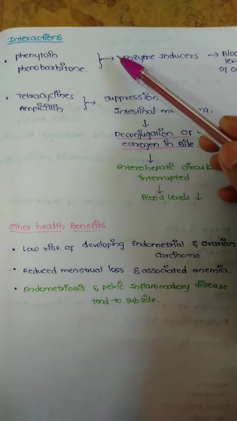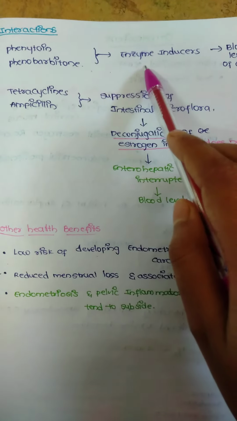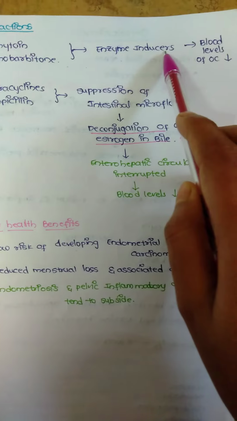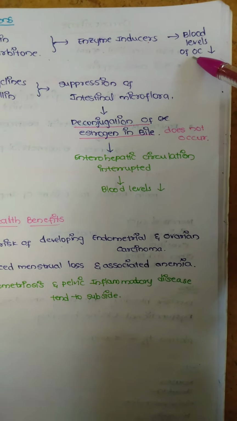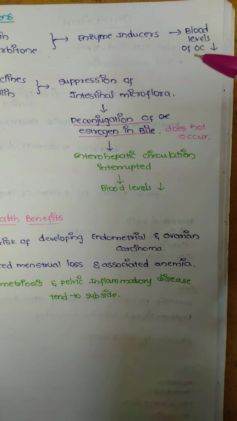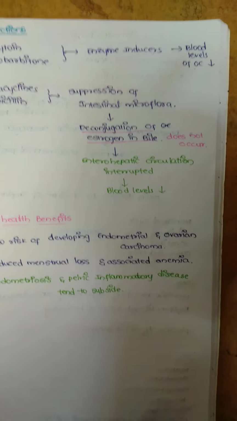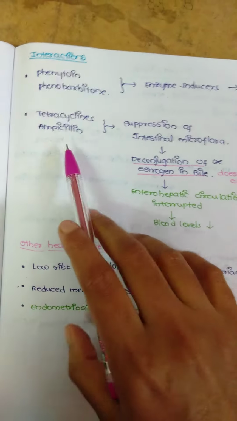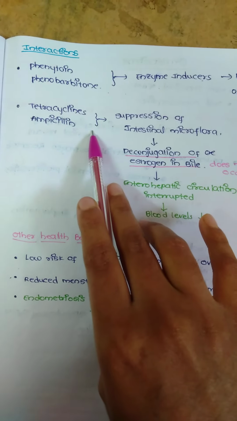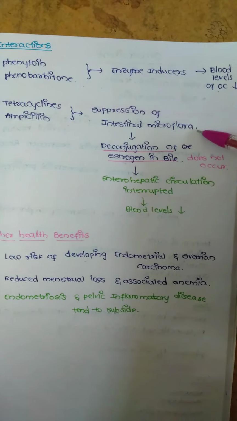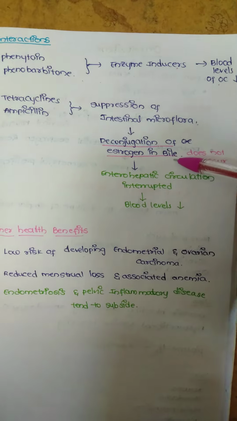The interactions of oral contraceptives: phenytoin and phenobarbital are enzyme inducers, that means they will enhance the metabolism of oral contraceptives, so that blood levels of oral contraceptives will be decreased, and the effectiveness of oral contraceptives is also decreased by this. Tetracyclines and ampicillin, these antibiotics suppress the intestinal microflora, so that deconjugation of estrogen in bile does not occur.